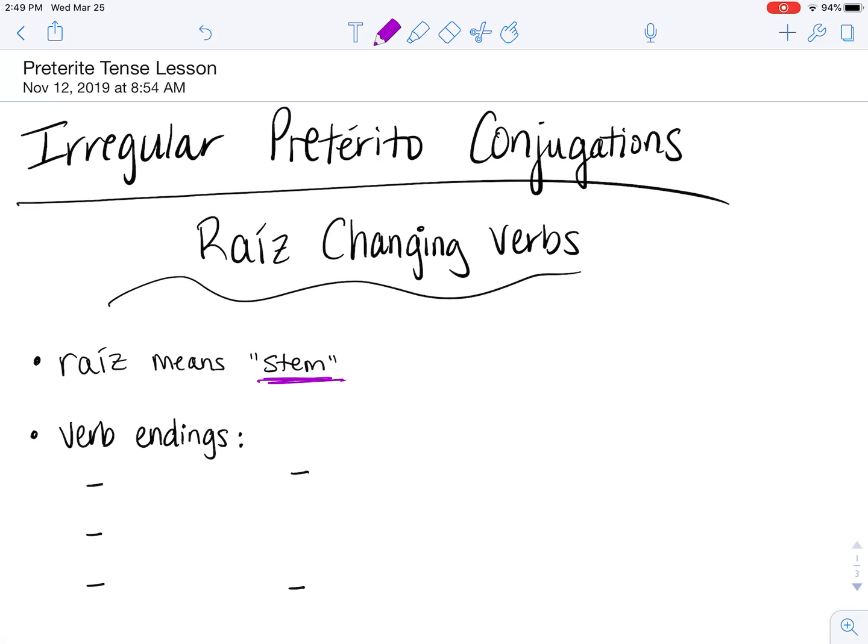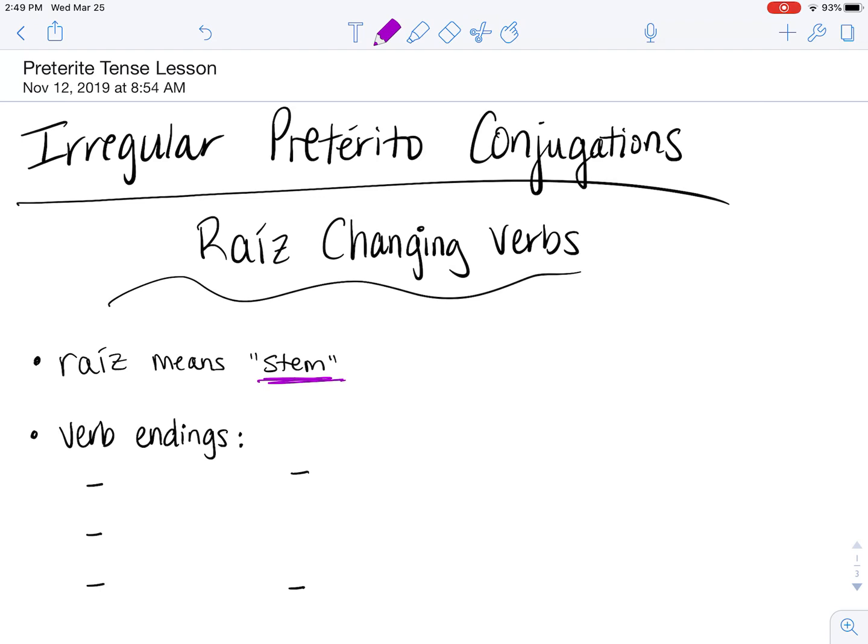Well, when you take off your AR, ER, or IR ending of your infinitive form, it's what you're left with. So, for example, tener: when you take away the ER, the ten is your stem or your raíz. Jugar: if you take away the AR, the jug is your stem or your raíz. So, stem changing verbs, raíz changing verbs.